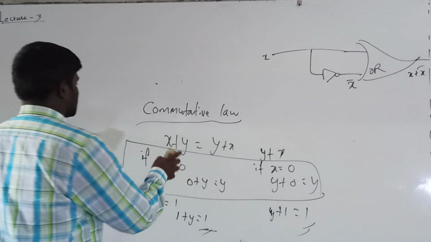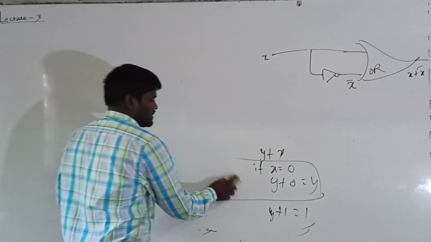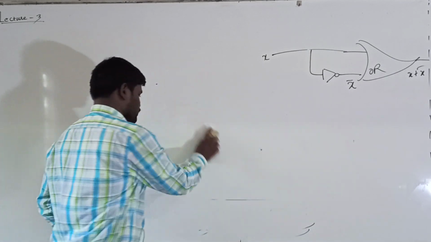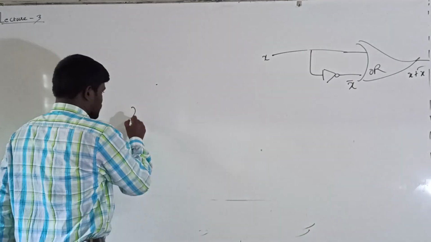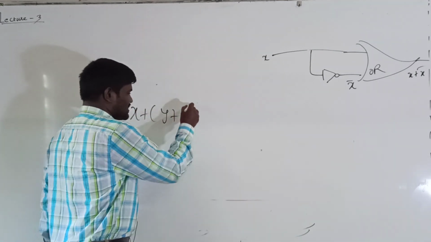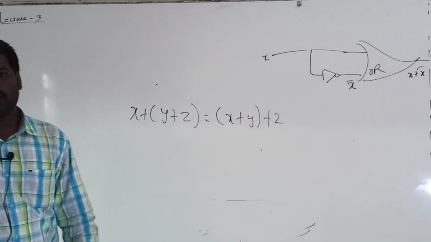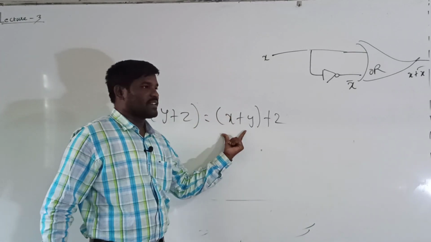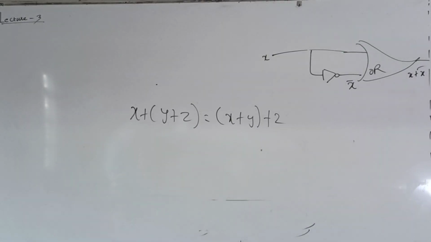In the same way, associative law. So all the laws are very simple and you can just try it. You can apply zeros and ones. So here the associative law is x plus y plus z is equal to x plus y plus z. X plus, in the bracket, y plus z is equal to, in the bracket, x plus y, plus z. So this is the associative law.